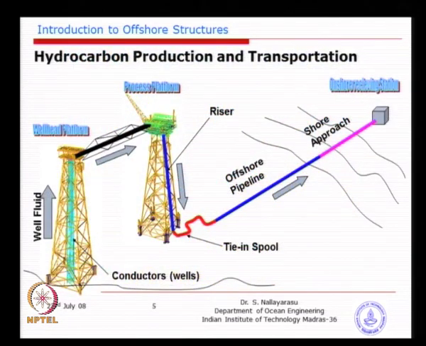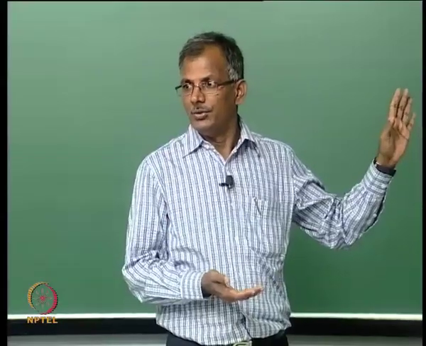So, this gives you a slightly different perspective of how the oil and gas is produced. You see here in yellow color on the left side is called a platform to drill. Why do we build this platform? Basically for drilling into the seabed.